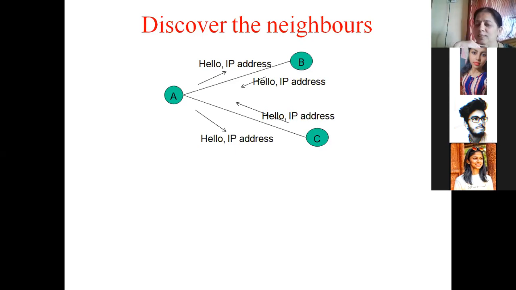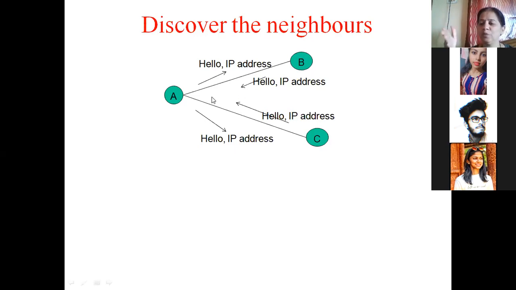How will it introduce itself? A will create a special packet with a hello message and its own IP address. Whatever is A's address, it will put in that packet. So a hello message with the IP address is sent from A to B. The moment such a hello packet comes to B, B comes to know that a new router has joined. Its name is A, and B will send back a hello.